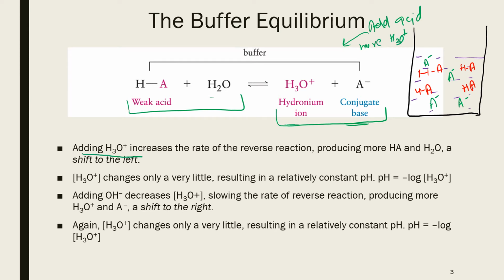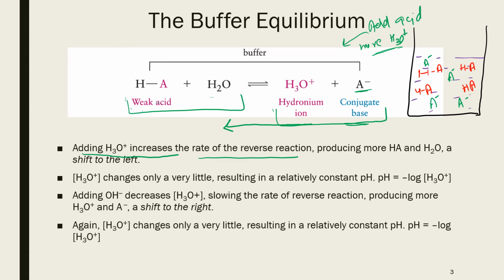So adding more H3O positive, what will happen according to Le Chatelier's principle? It will increase the rate of the reverse reaction. So it will move the reaction equilibrium to the reverse direction. Reverse direction means that whatever extra H3O positive we added, those H3O positive will combine with A negative to give us back the reactants.